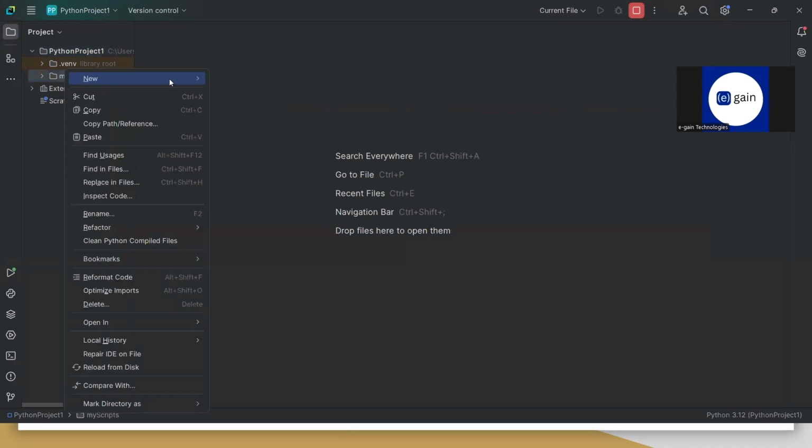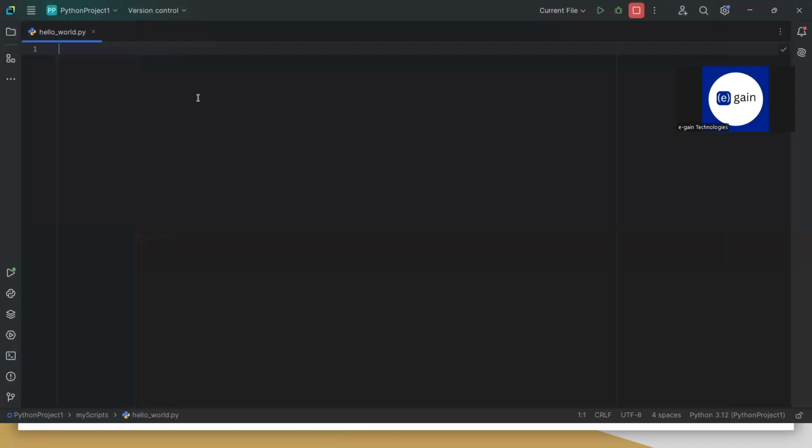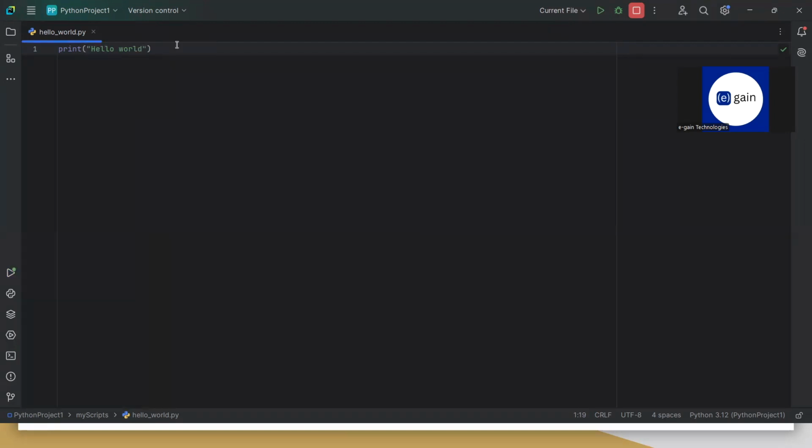Let me create a script and name this Hello World. To print a statement in Python, it is actually very easy. We can do this in one line. If I run this, you will see that Hello World is being printed. If you have some prior programming knowledge, like Java or C++, you might remember that we had to write several lines of code before we could print a statement. We had to write a class, a function, and then inside that function write this statement. But in Python, you can do this in one line.